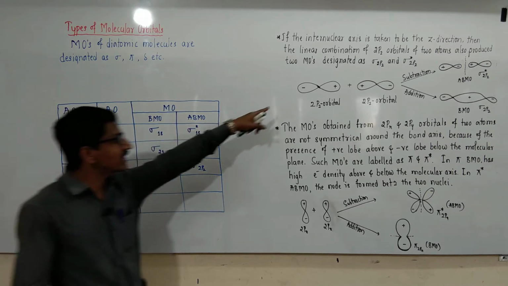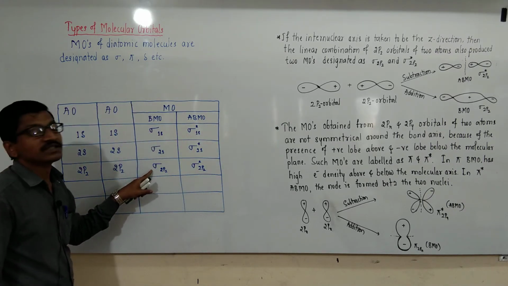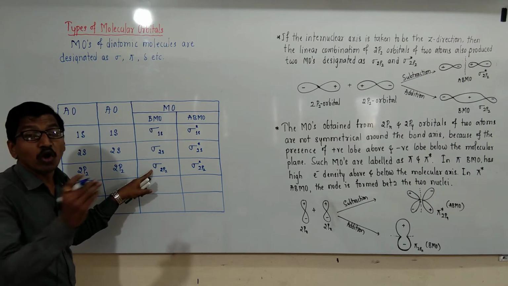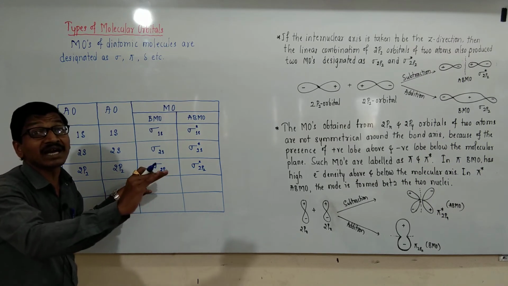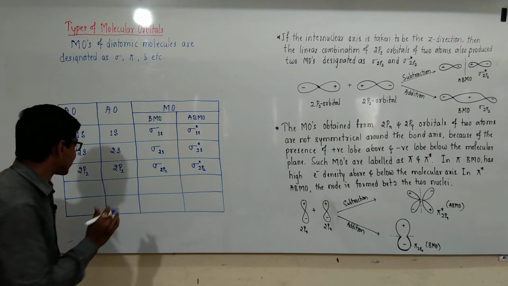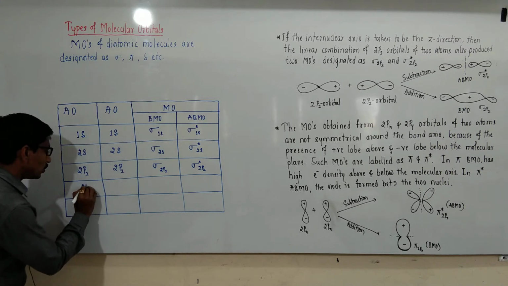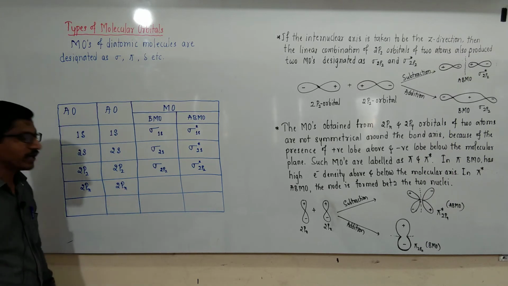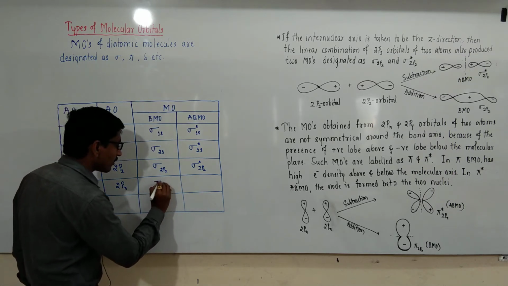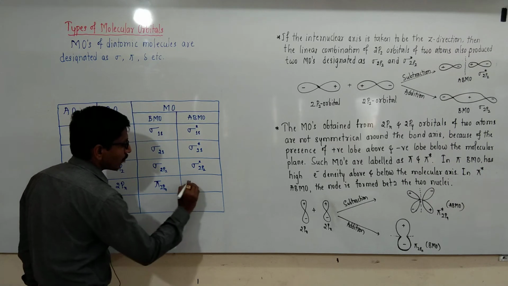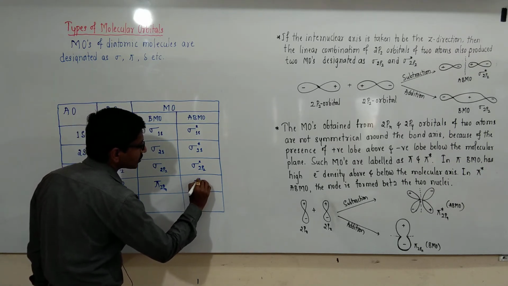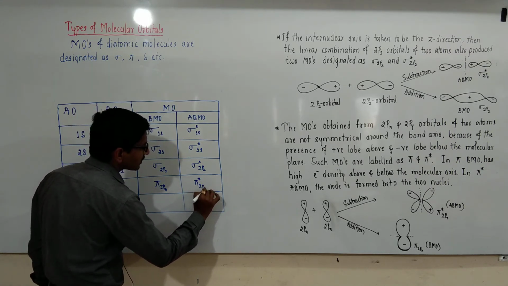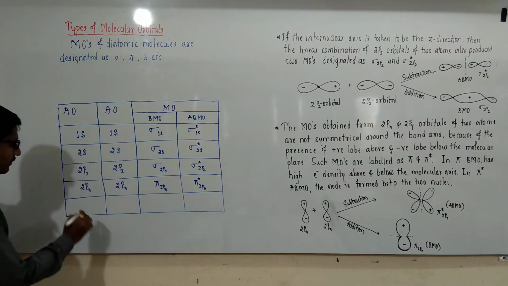Internuclear axis in the z direction means these form sigma type of molecular orbitals, and these are symmetrical around the molecular axis. 2px atomic orbitals of two atoms combine to form pi 2px bonding molecular orbital and pi star 2px anti-bonding molecular orbital.